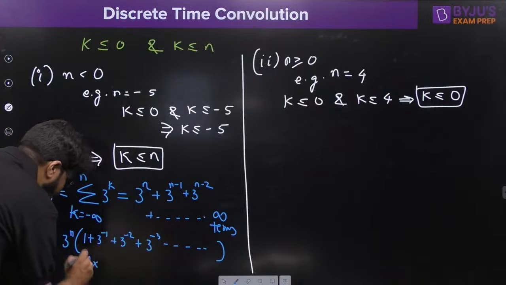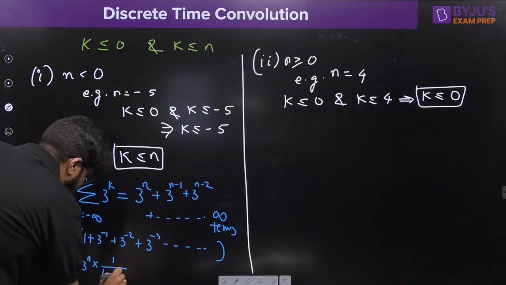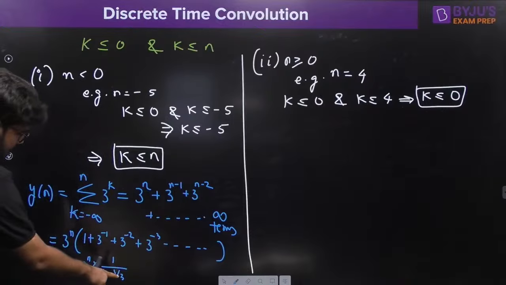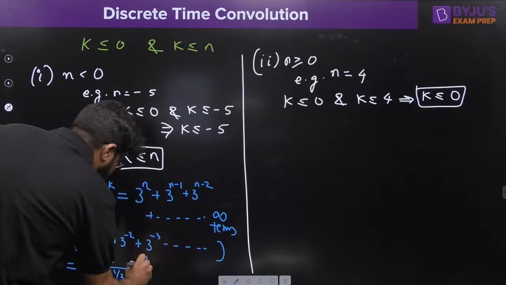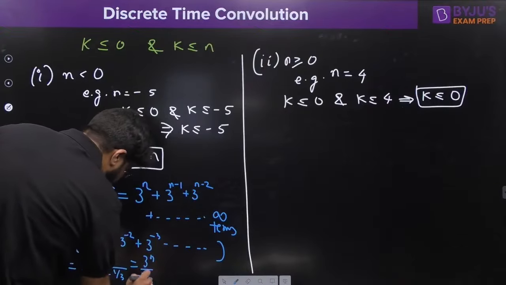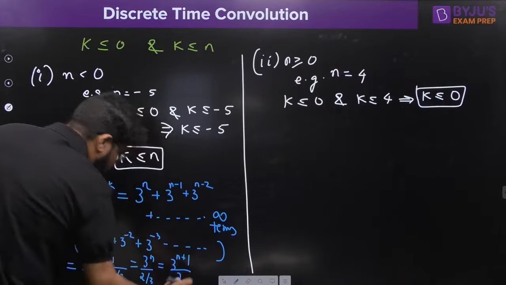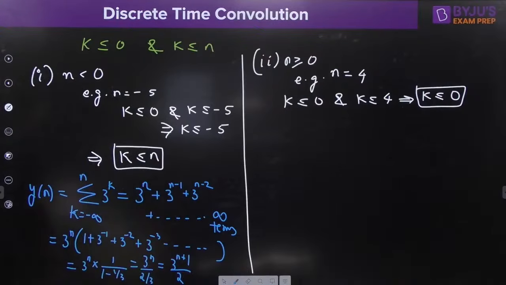3 raised to the power n. GP formula: A upon 1 minus R. First term is 1 divided by 1 minus common ratio, and the common ratio is 1 by 3. Solving this, I get 3 power n divided by 2 by 3. 3 again goes above, so 3 power n plus 1 divided by 2.